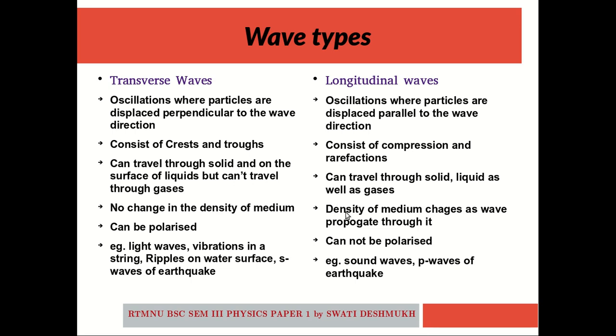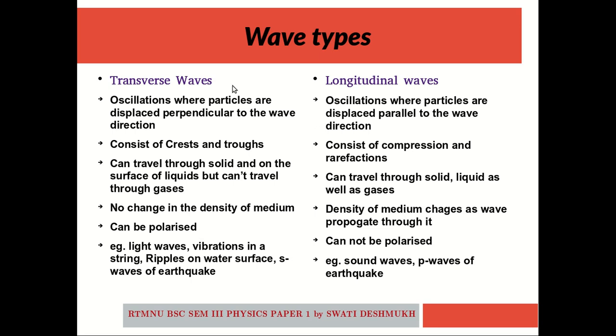Whereas if the density of medium changes as a wave propagates through it, then the wave is of longitudinal type. When a longitudinal wave propagates through a medium, there is a change in the density of that medium. The transverse waves can be polarized, whereas longitudinal waves cannot be polarized.